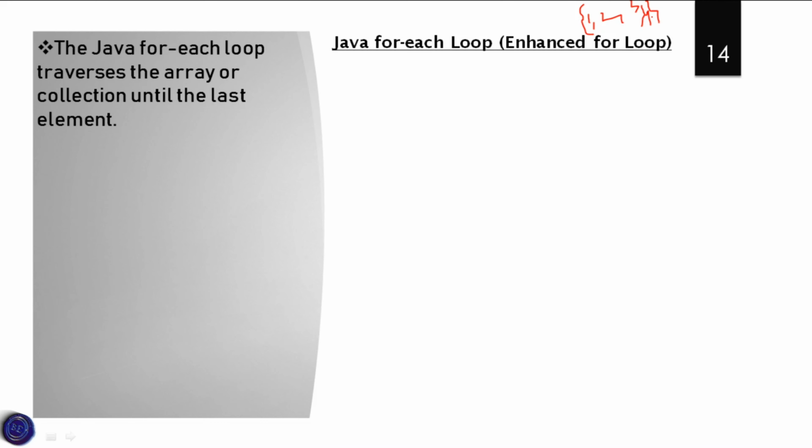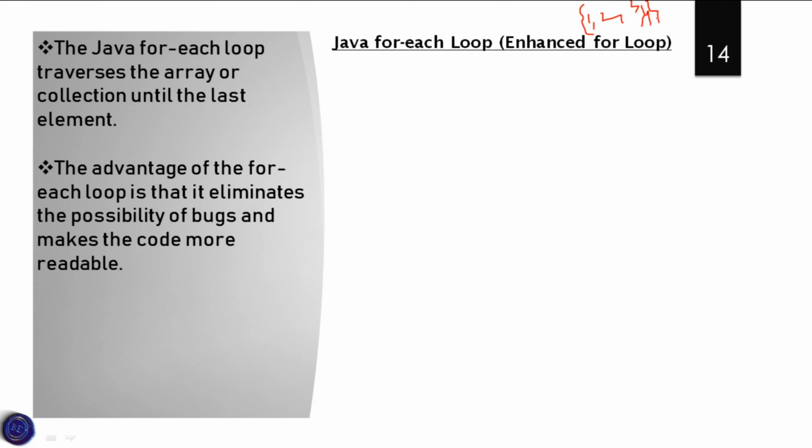The main advantage of the for each loop is that it eliminates the possibility of bugs. In every program we get many errors, so in order to reduce the number of bugs, the Java for each loop is very useful and makes the code more readable. The program is very short, so it can be understood by the user very easily.